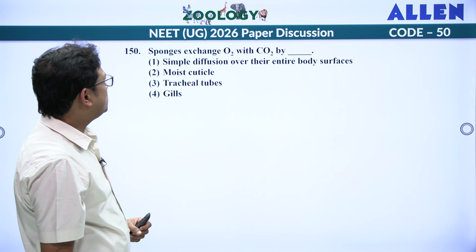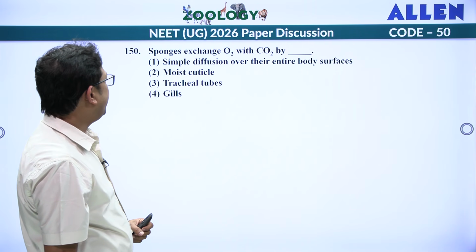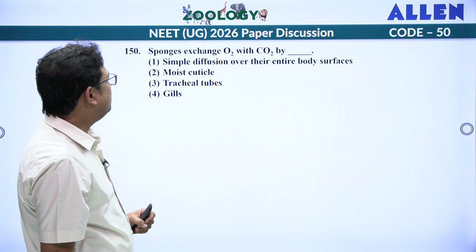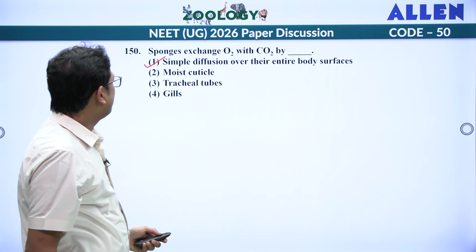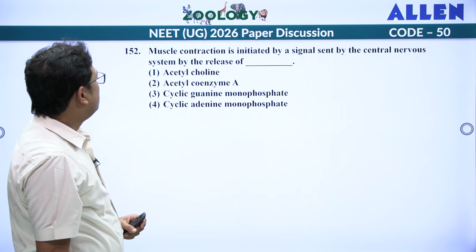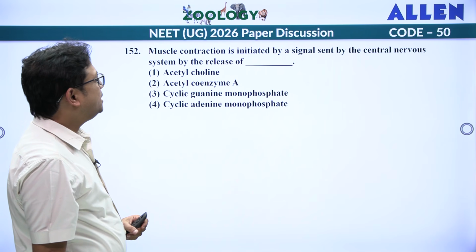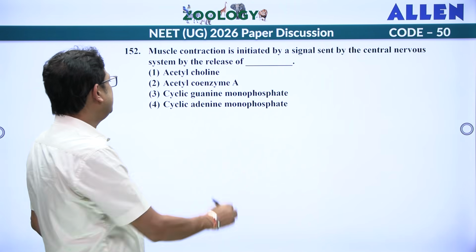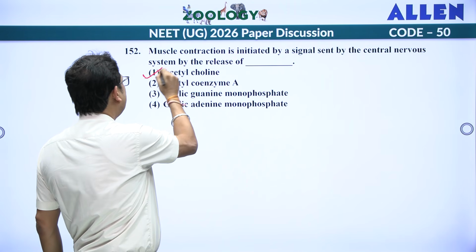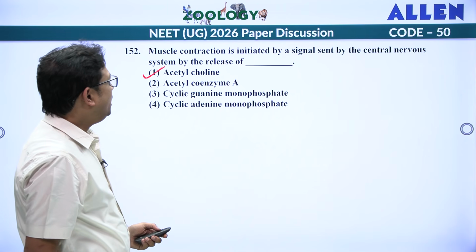Sponge exchange oxygen with carbon dioxide by, obviously it is by simple diffusion through the general body surface. First one. Muscles contraction is initiated by a signal sent by central nervous system by the release of what? The neurotransmitter. Here the neurotransmitter is acetylcholine.